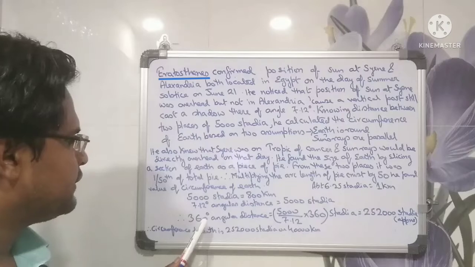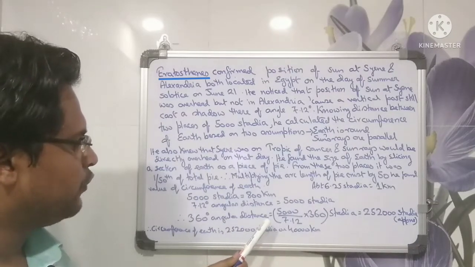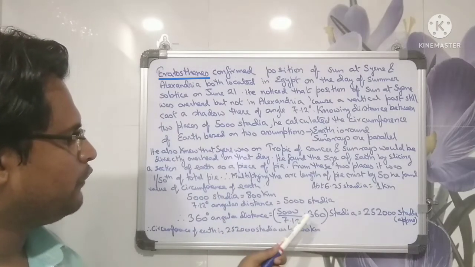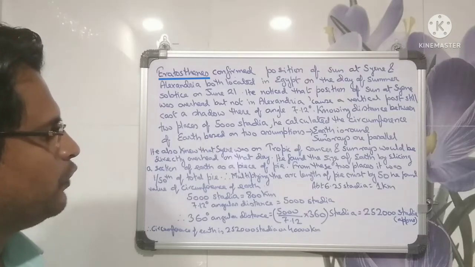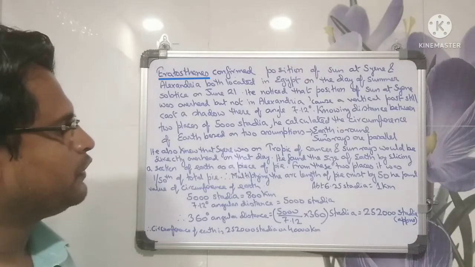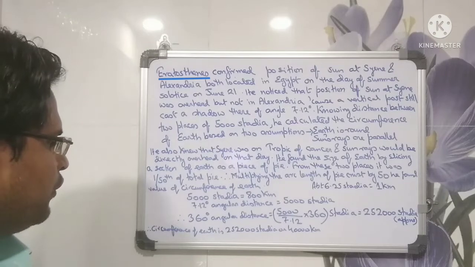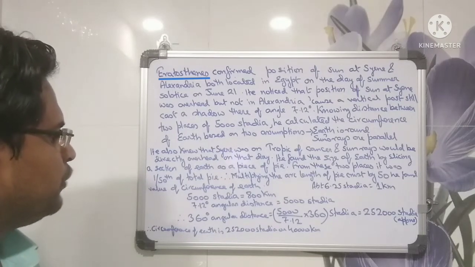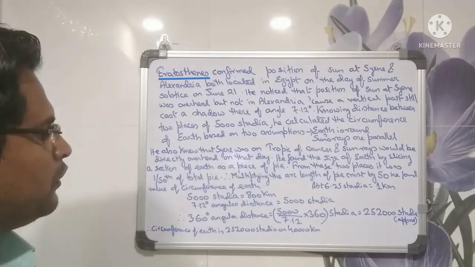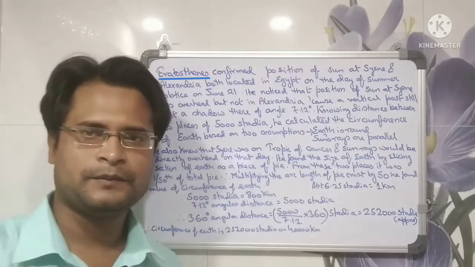Therefore, 360 degrees angular distance equals 5,000 by 7.12 into 360 stadia, which is approximately 252,000 stadia. Therefore, the circumference of Earth is 252,000 stadia or 40,000 kilometers.